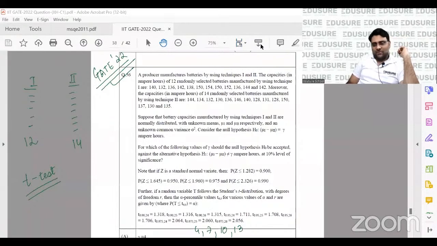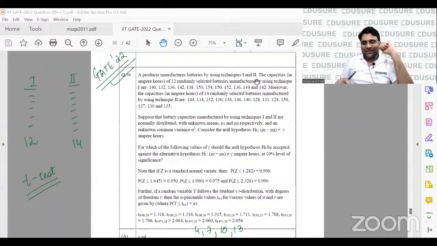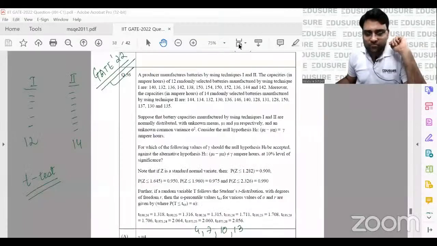Anti-log is basically e to the power of anything. Also, it depends on what the base is. If it is base e, then it will be e to the power of something. If it is base 10, then it will be 10 to the power of something. Take a look at this and tell me what the answer is. You'll have to solve this, so you may have to solve the entire thing. You'll have to find X bar, S1, S2, all of that. Please do it and tell me what you're getting. It's a holistic problem in front of you.